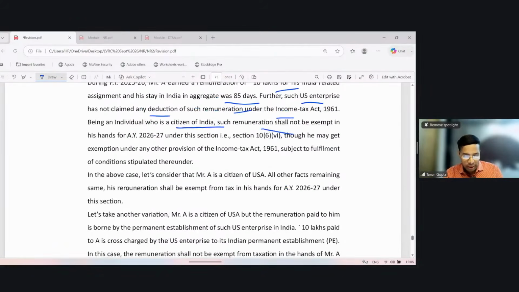However, in the above case, let's consider that Mr. A is a citizen of USA. If he is a citizen of USA, then the above income shall be exempt. All the facts remain the same. His remuneration shall be exempt from tax in his hand for AY 2027 under this section.